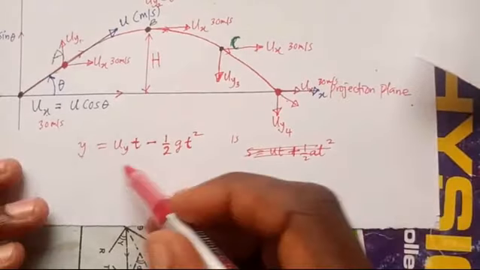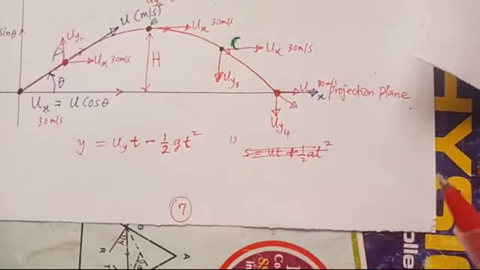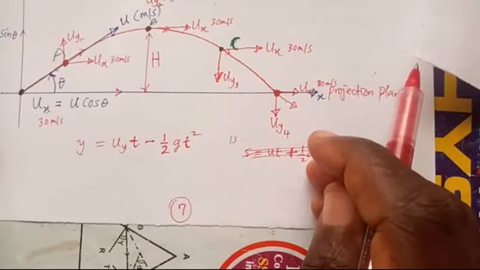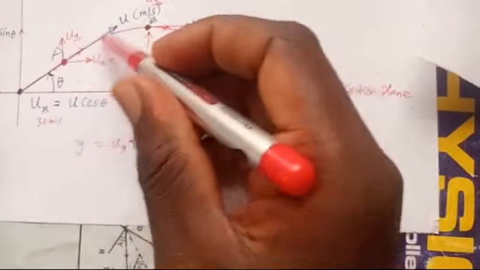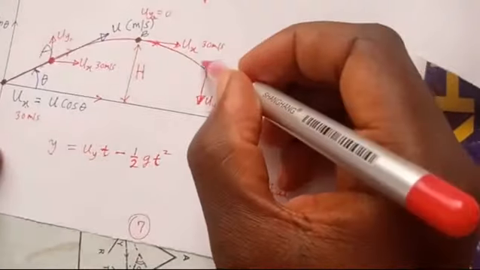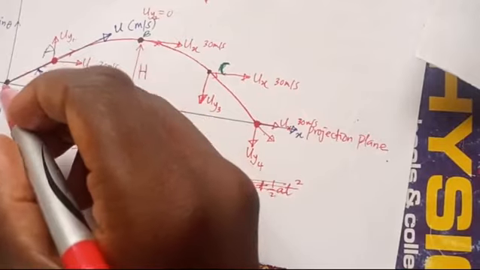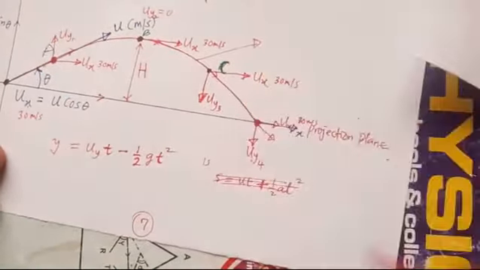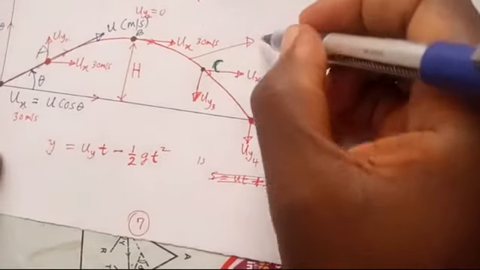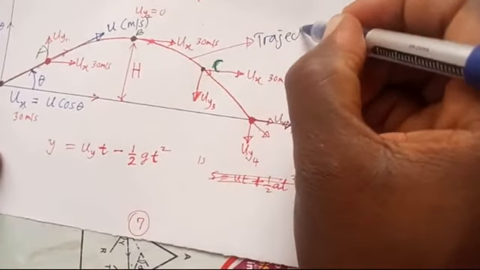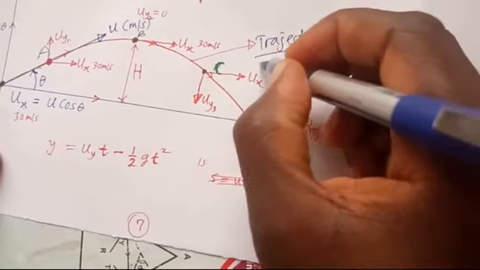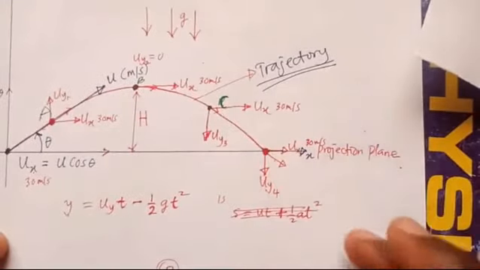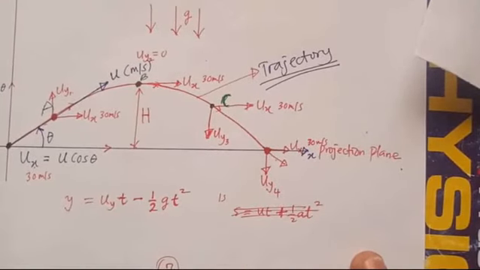So from this equation I can get the time for the projectile to have this complete curve here. I forgot to tell you that this curve from here all the way to here is what we call the trajectory, and the particle that follows this path is what we call a projectile.